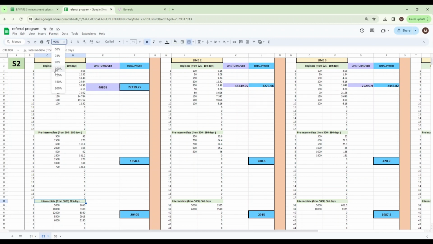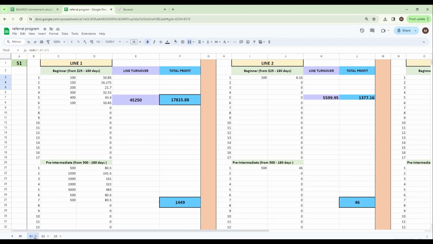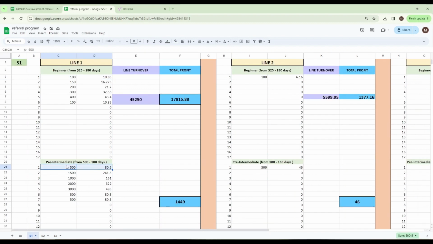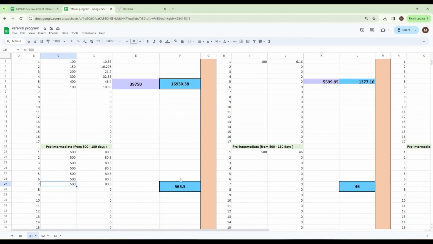Here I have prepared a ready-made example in which you can see the option of creating a team in the first line that invests in the beginner CryptoBox. And here is a comparison of the profit from an investment of $100 when you have level S2 and when you have S1. Same for pre-intermediate. Having 7 referrals at the S1 level with investments of $500 each, your earnings will be $563, and having the S2 level and the same number of referrals with the same investments, you will earn $644. You can see the difference for yourself.